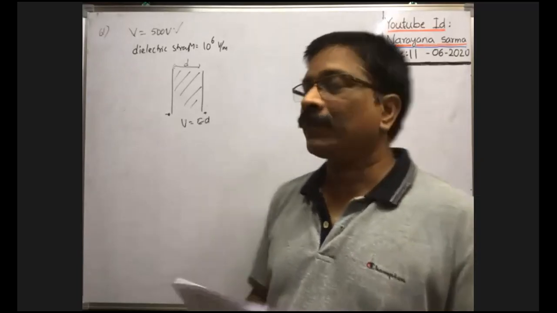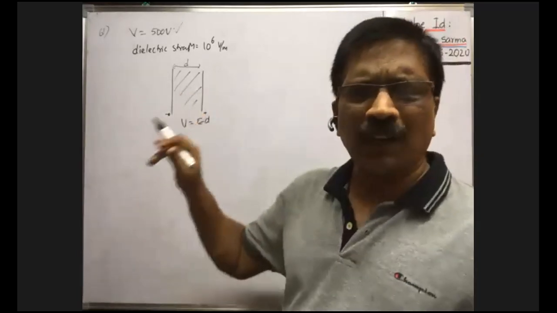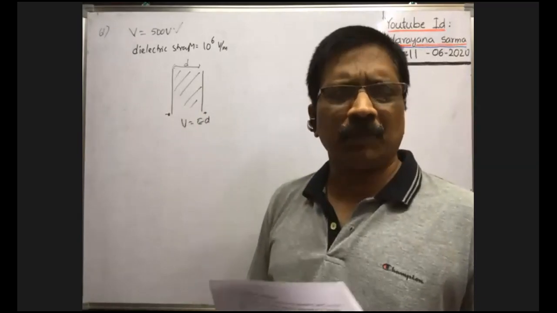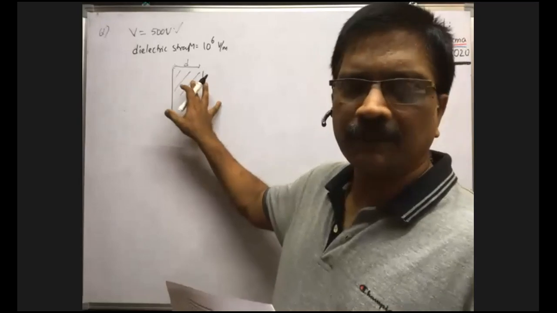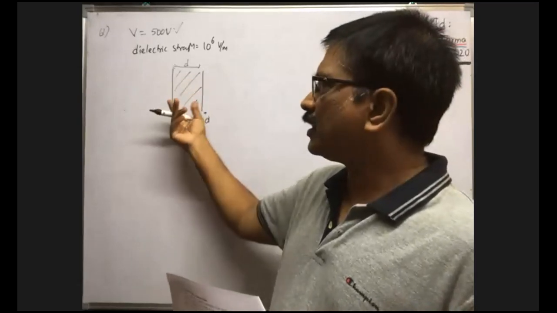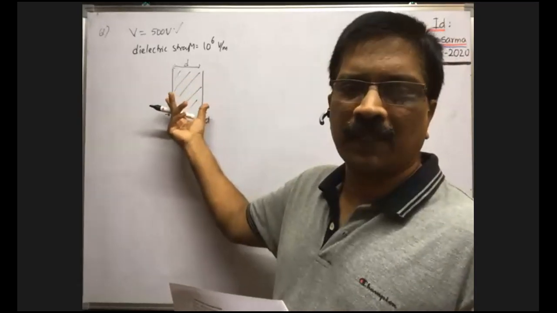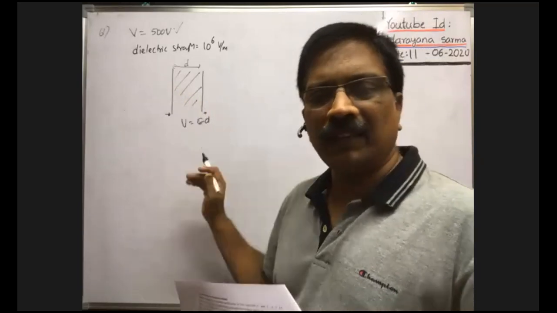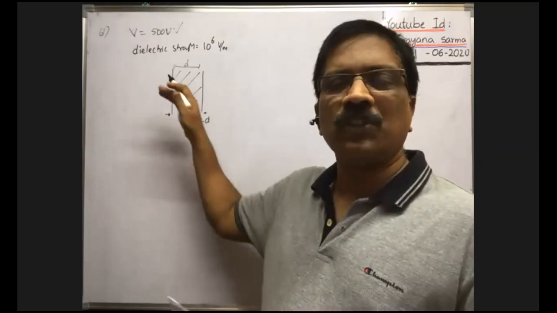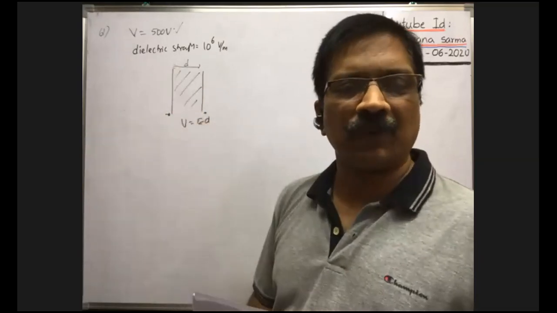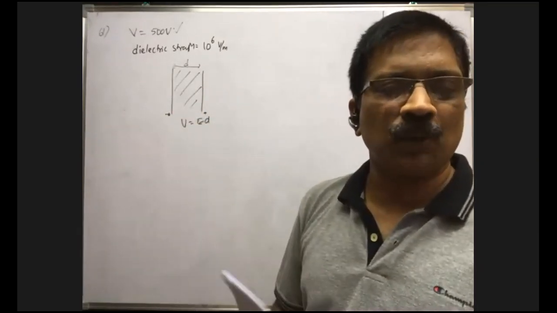at that time, what is the role of the dielectric medium here? When the dielectric medium is introduced, it reduces the potential difference between the two plates of the capacitor. Due to that, we can increase the potential difference between the two plates. Due to that, some more charge is stored in the capacitor. That's why the capacitance of the capacitor is said to be increased.